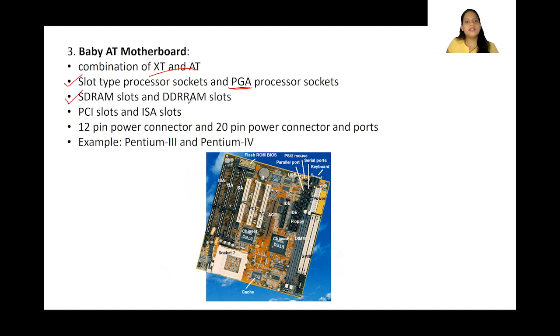SDRAM slots and DDRRAM slots. PCI slots and ISA slots. So see, these are the types of slots which were available in this, and 12-pin power connector as well as 20-pin power connectors and ports. Okay. So examples of this are Pentium 3 and Pentium 4.